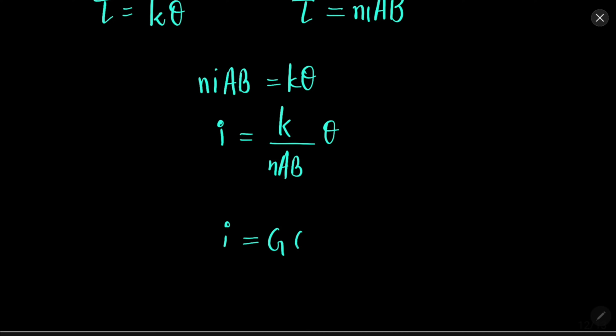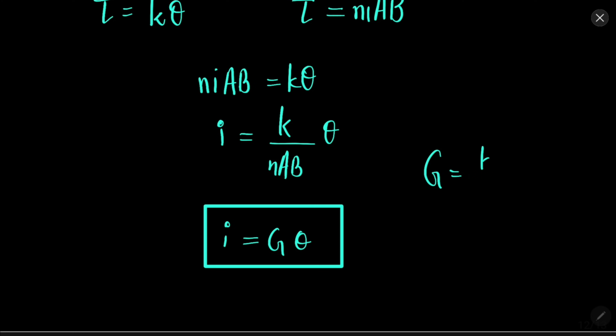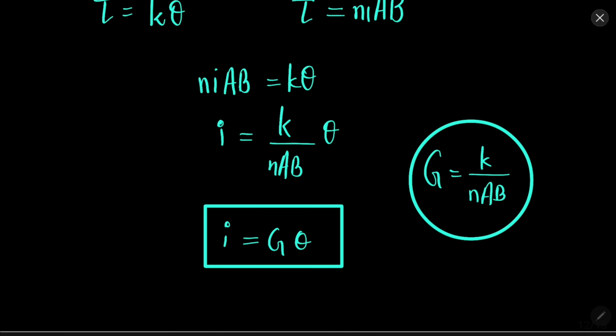So we can write it like this also, galvanometer constant G equals K over NAB. Now let me remind you, theta is the angular displacement or angle by which the coil is turned. K is the spring constant or torque constant.